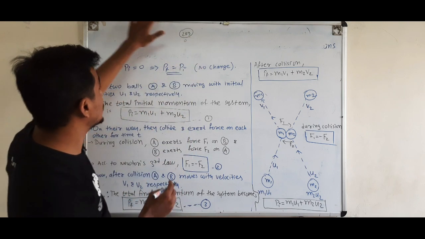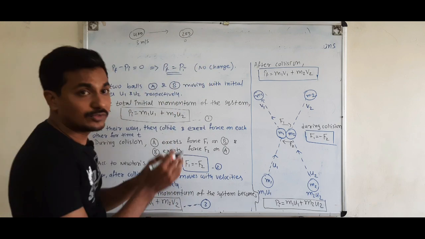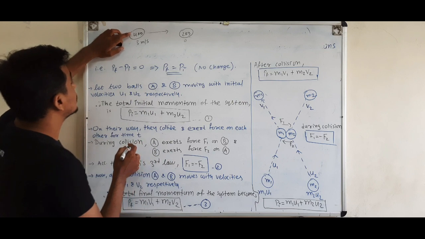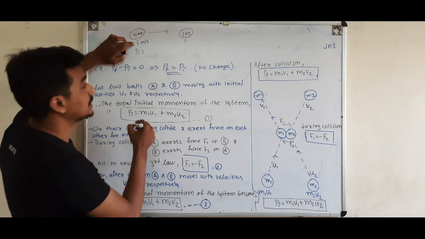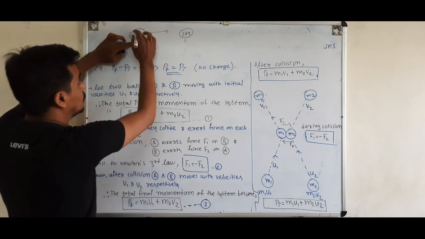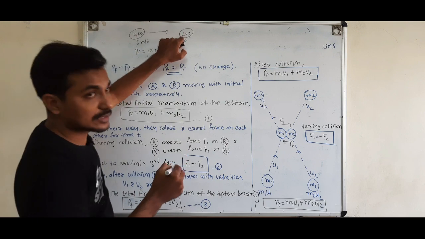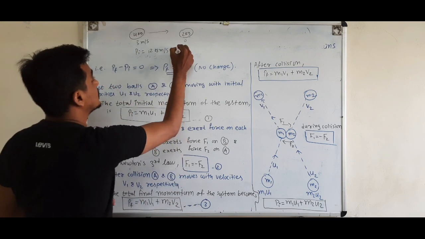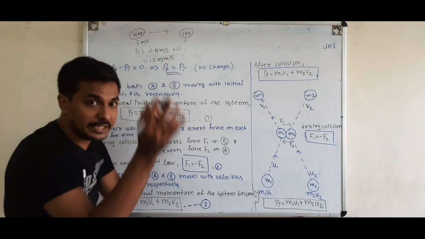Suppose this system is isolated. Now what is the total momentum of the system? Momentum is equal to mass into velocity. So 4 into 3 is 12 kg meter per second, plus 2 into 0, which is 0. So the total momentum of the system is 12 kg meter per second.